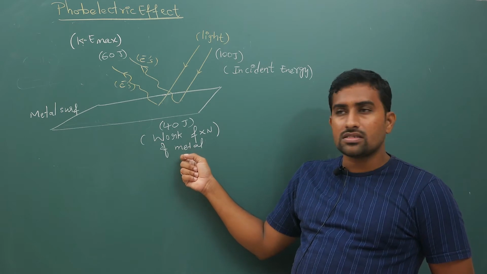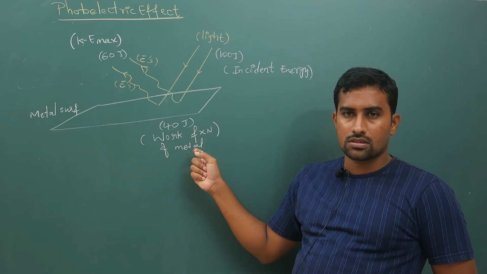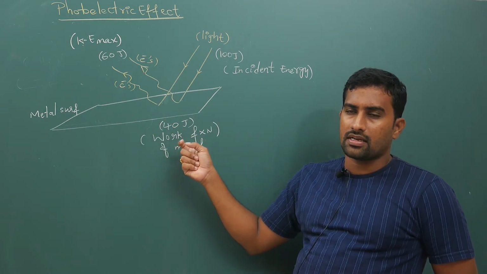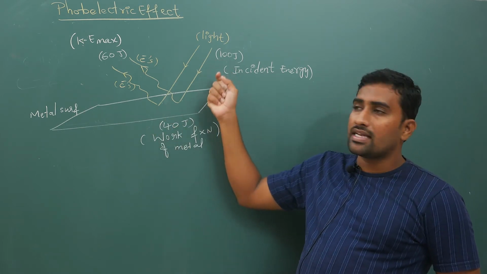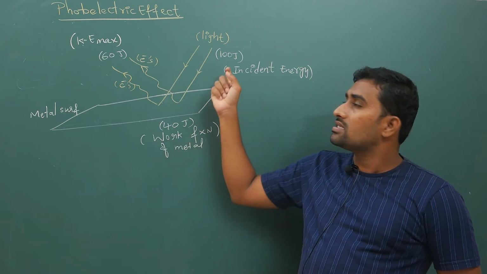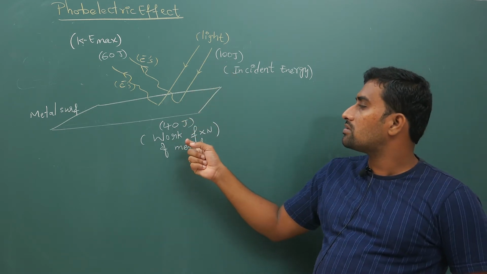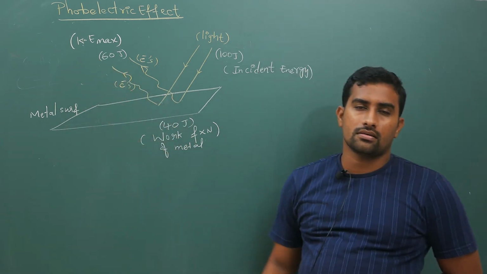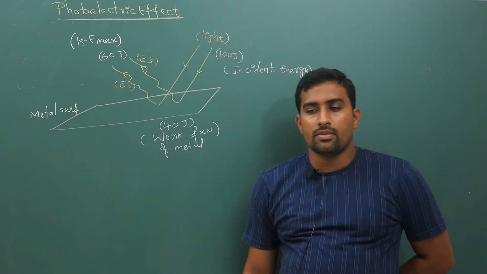So this work function of metal, if it is 40 joules, you give any energy less than 40, electrons will not be emitted. Here your incident energy is greater than this work function, so that is why electrons are actually being emitted here. Hope you are getting my point.